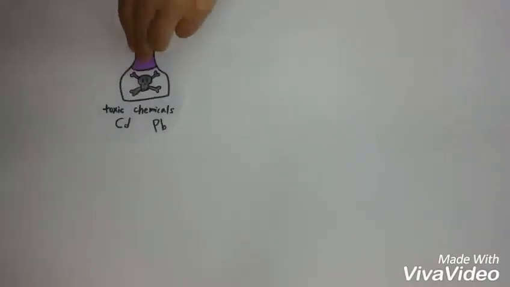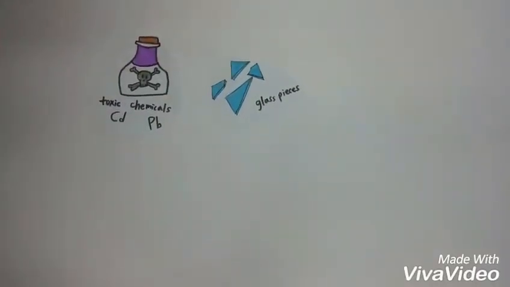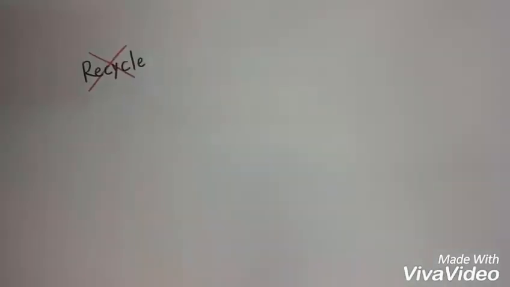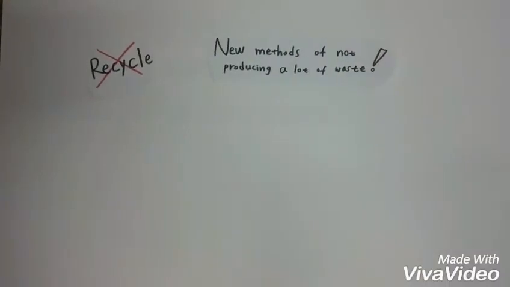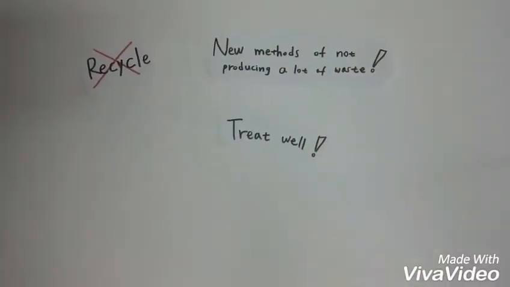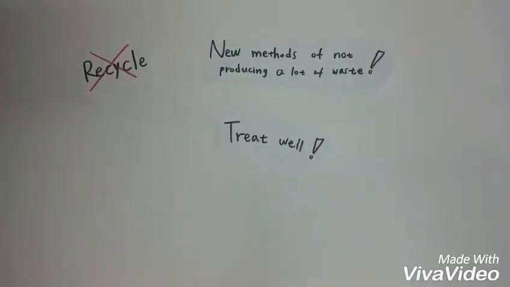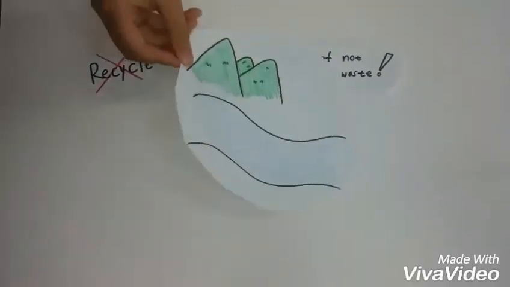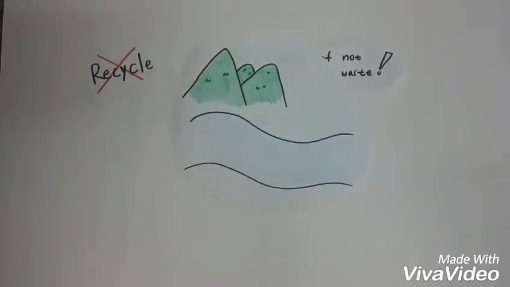Why? It's because of their chemical substances. Also, toxic chemicals and scrap pieces that come from medical appliances can have a bad effect on waste management. These kinds of waste are not recyclable. To diminish the amount of waste, new methods of not producing a lot of waste should be developed, since we cannot help doing medical practice. Also, it's essential that these wastes be treated properly under professional supervisors, so that they won't affect our health and environment.